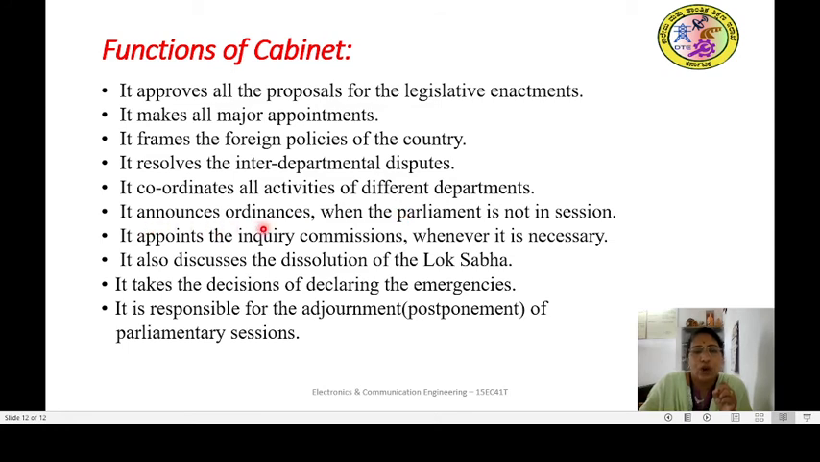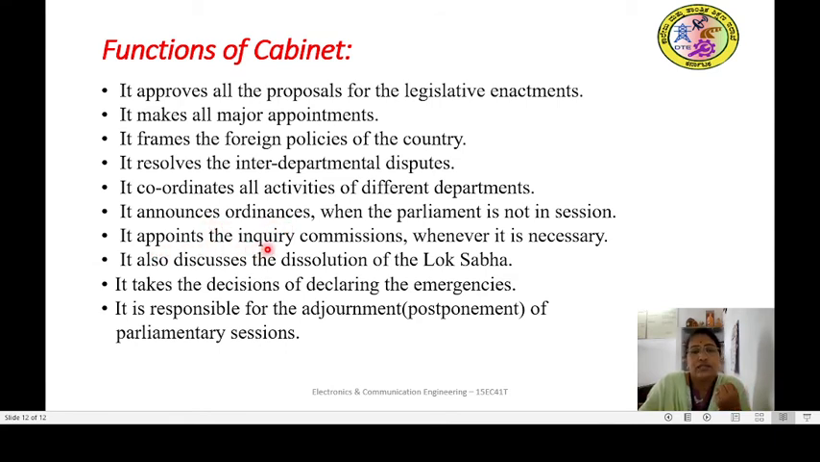It announces ordinances. Ordinances means temporary law. So temporary laws are made only when the parliament is not in session. So in case of parliament not in session, suppose if there is a civil war, for example, if there is a war within the state, in that case it may make certain laws temporarily, that we call as an ordinance. So it will announce the ordinances.